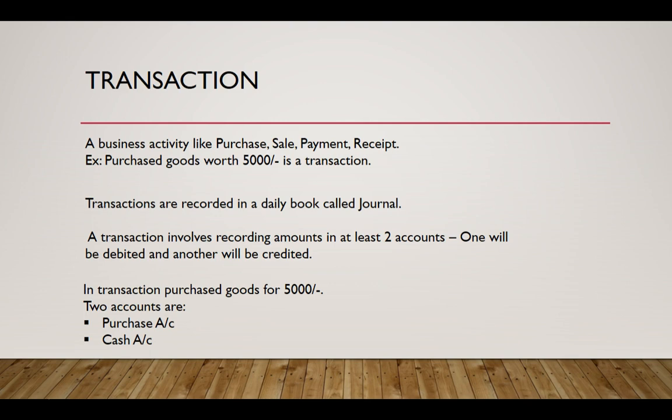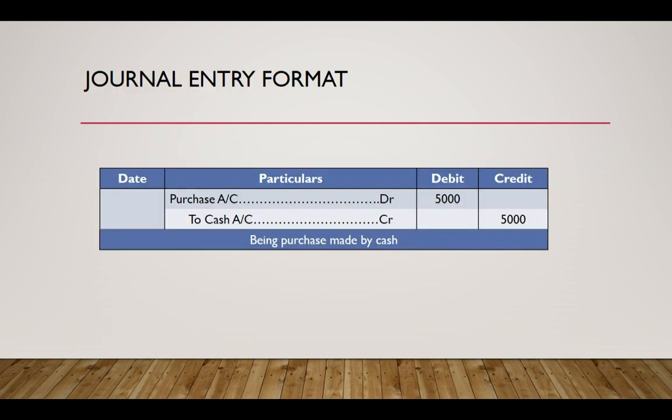So we record a purchase and we also record a cash expense. Likewise, depending upon the transaction, there would be a minimum of two accounts involved in a transaction, and we record the transaction in a journal book in the following manner.